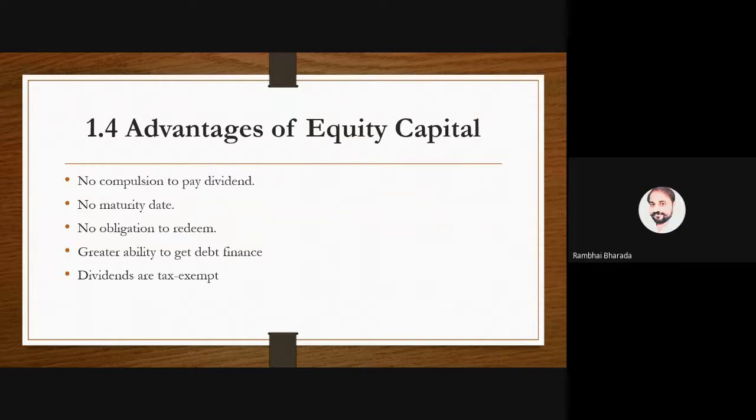It means there is no fixed maturity date. If you see the bank loan, you can say it is for 5 years, for 10 years, for 20 years. If you see the debentures, for 20 years, for 10 years. But in case of equity shareholders, we do not have any limit. It starts from the birth of the company and it will end with the death of the company.